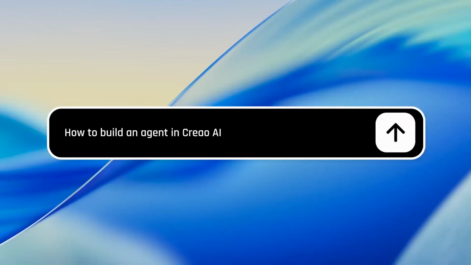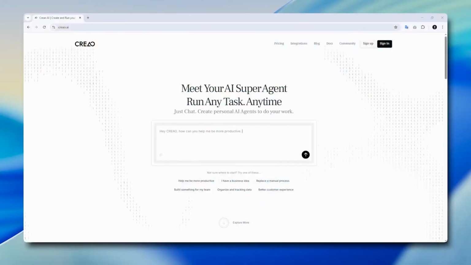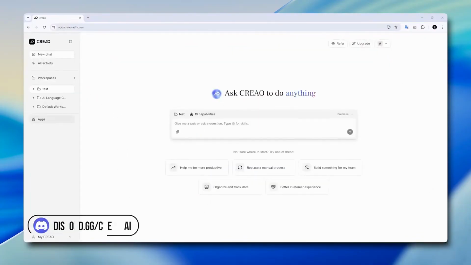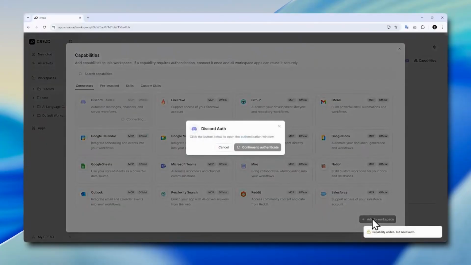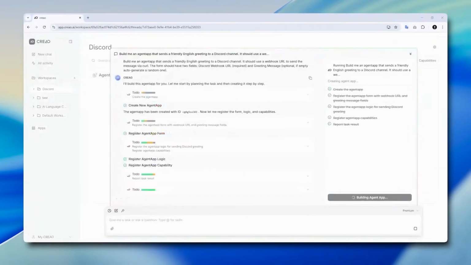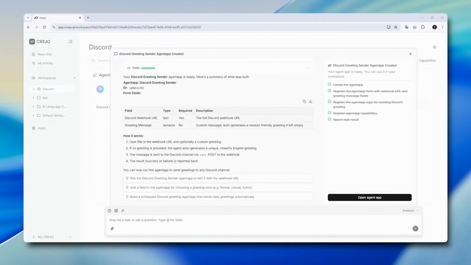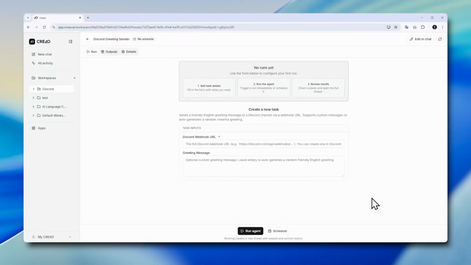Crial is not a chatbot, it's a super agent. The difference is pretty simple. The chatbot responds, Crial executes. It can control real APIs, integrate external tools, and most importantly, turn any workflow that works into a deterministic mini-app. In other words, the first time it thinks, the second time it executes.